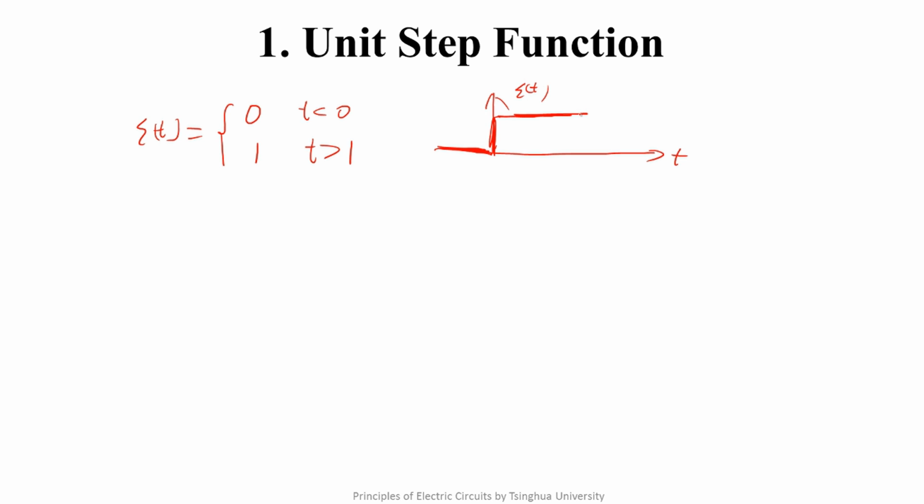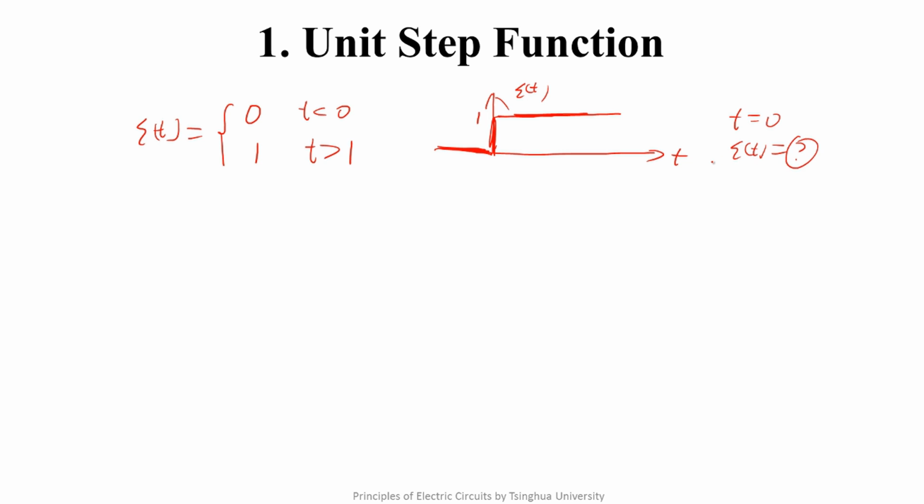We can give a physical explanation of the unit step function. Look at this graph. When t equals 0, the function seems like taking a step up, so it's called the step function. The height of the step is 1, so it's called the unit step function. You may be confused about what epsilon(t) equals at t equals 0.